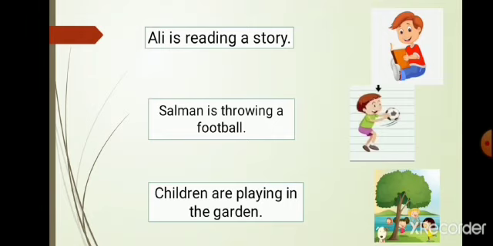So what are the 3 verbs in these sentences? In sentence number 1, the verb is reading. In sentence number 2, the verb is throwing. In sentence number 3, the verb is playing. Why are these words verbs? Because they are telling us about the actions. These are the action words. So what do we call the action words? Action words are called verbs. Let's watch a video about the verbs.